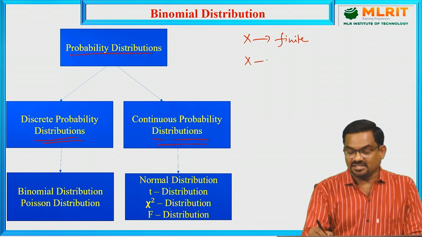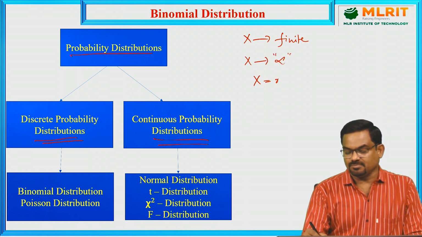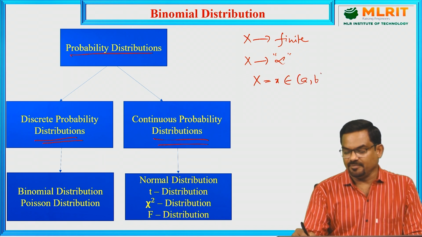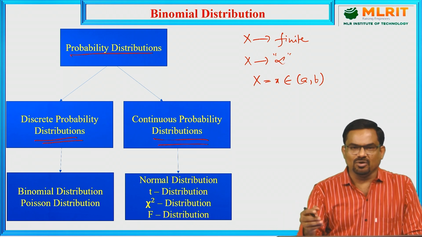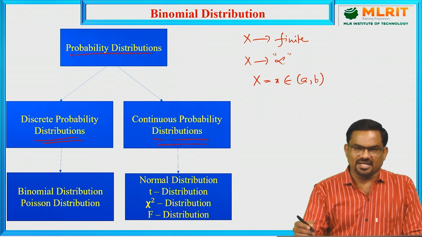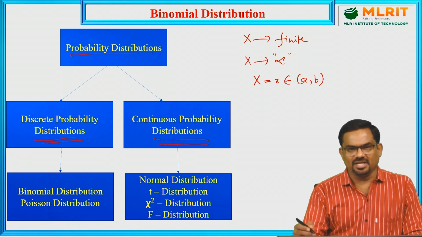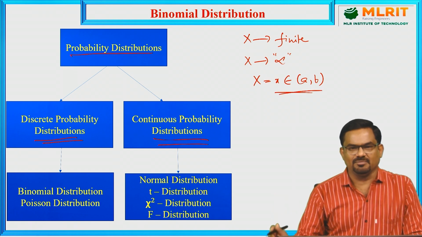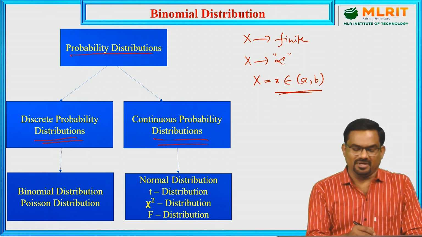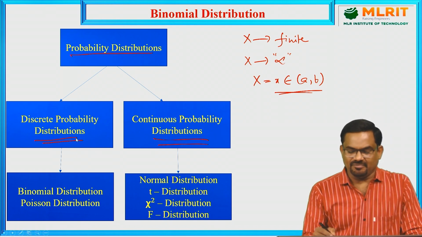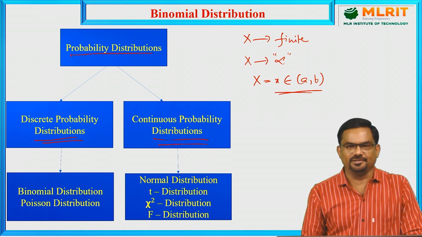If X takes infinitely many values, for example X = x belonging to an interval (a, b), where a and b are real numbers, then since between any two real numbers there exist infinitely many real numbers, X takes infinitely many values. So if capital X takes a finite number of values, that comes under discrete random variable and discrete probability distribution, and if it takes infinitely many values, that comes under continuous probability distribution.